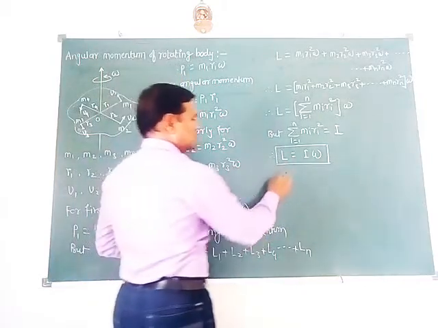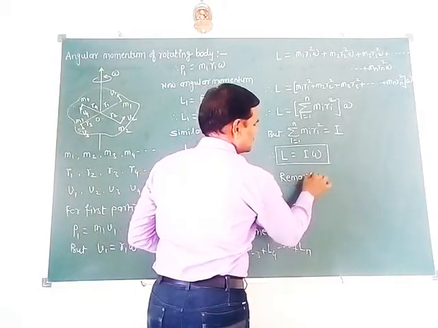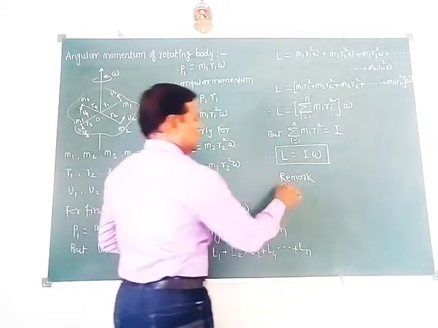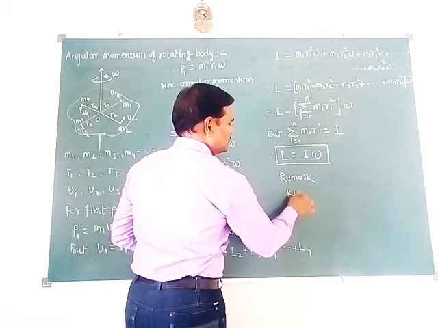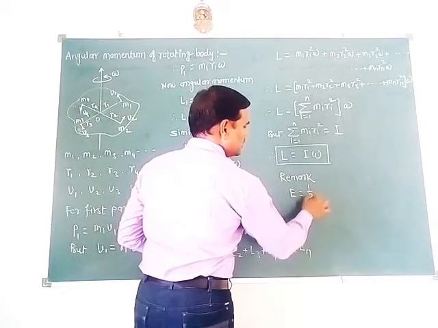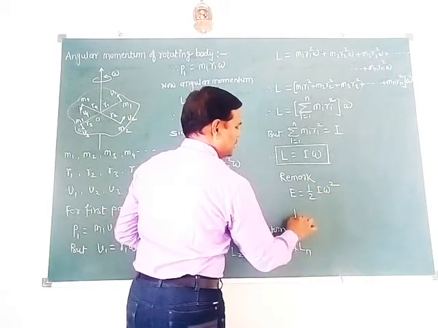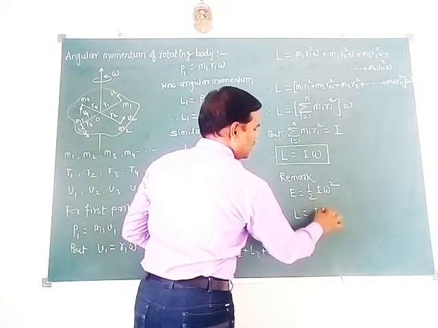Here we have to consider a remark. We have the kinetic energy of a rolling body. Suppose E, the kinetic energy of the rotating body, is 1 by 2 I omega square, and this capital L is equal to I omega.